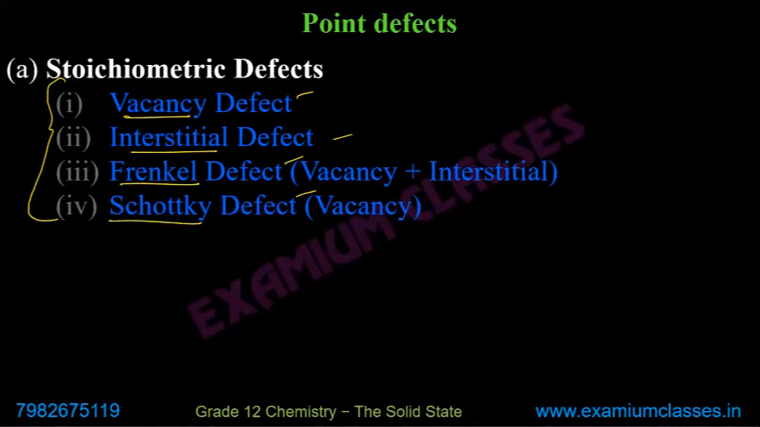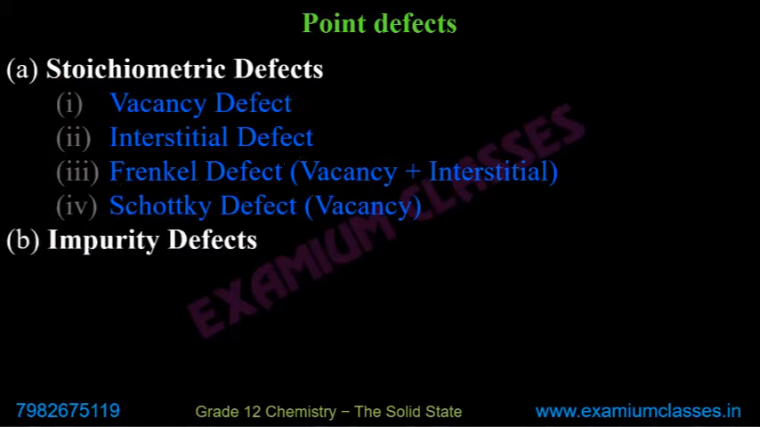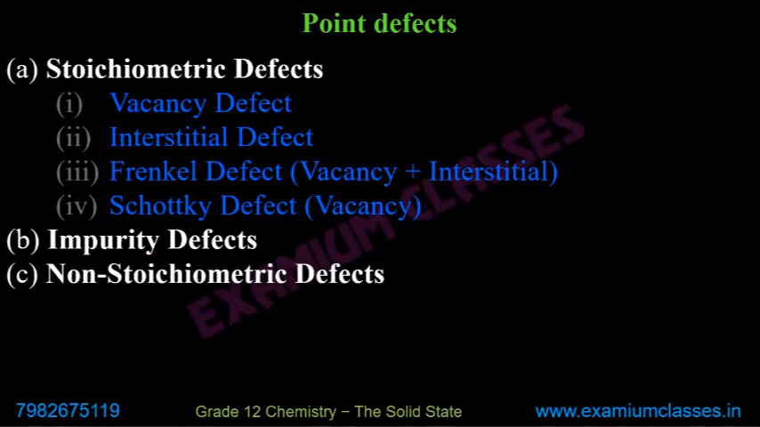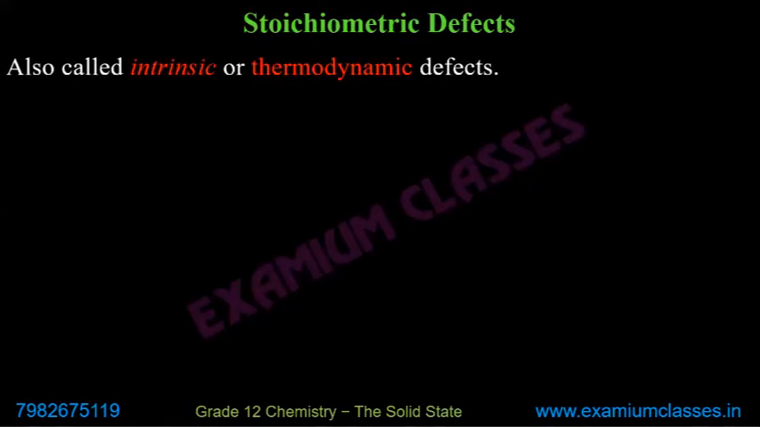Vacancy and interstitial are basically as the name says. Frankel and Schottky are named on the basis of the scientists. Then we have impurity defects. Everything here we are talking about is a sort of impurity, but when I explain, you will see that it is different from what we call impurity defect. Then we have non-stoichiometric defects, and there again there are some parts of it: metal excess defect and metal deficiency defect. When we say stoichiometric defect, these are also called intrinsic or thermodynamic defects.